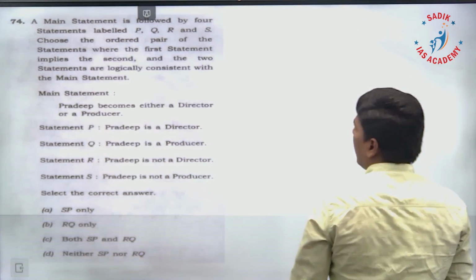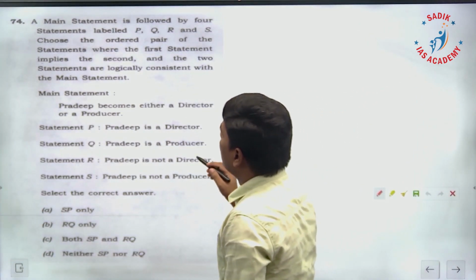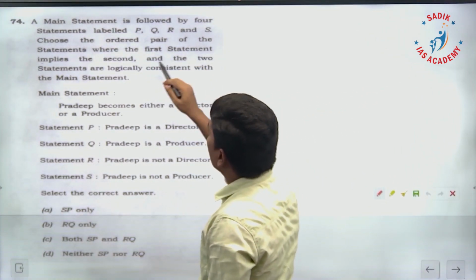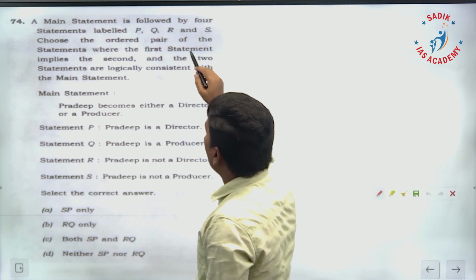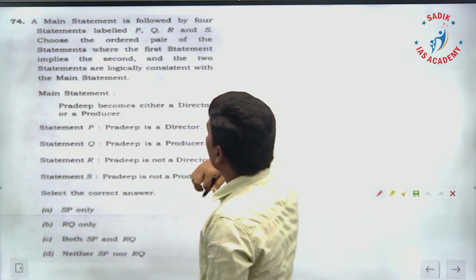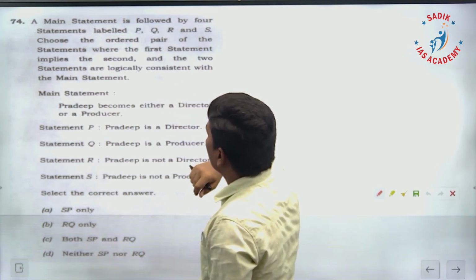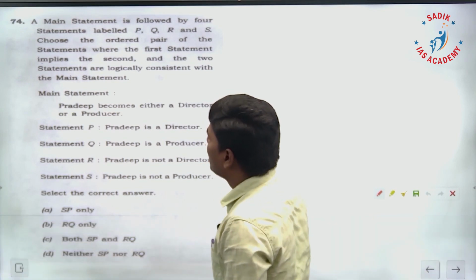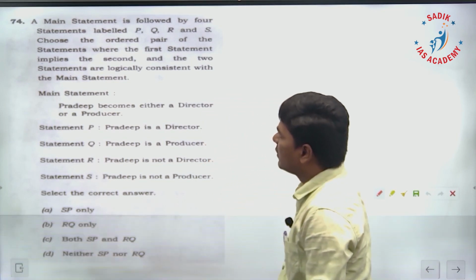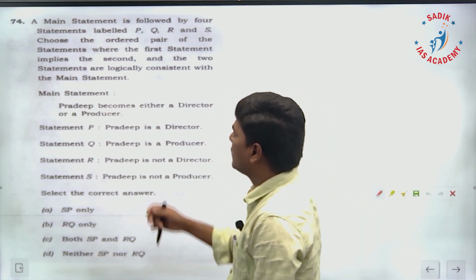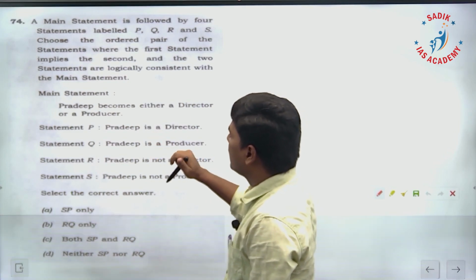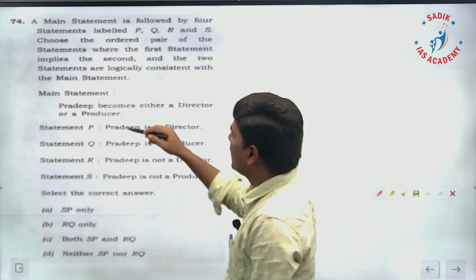Question 74. Statement labels P, Q, R, S. Choose the ordered pair of the statements where the first statement implies the second and the two statements are logically consistent with the main statement. So they have given 4 statements and a main statement.